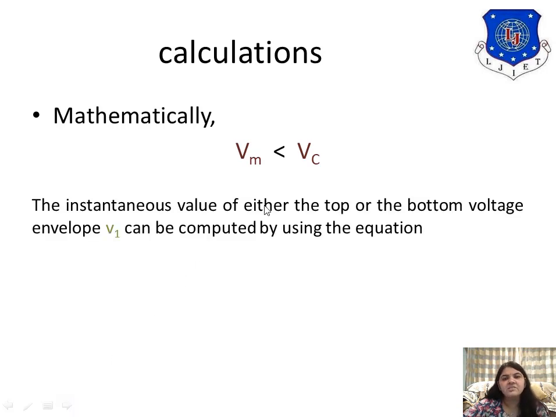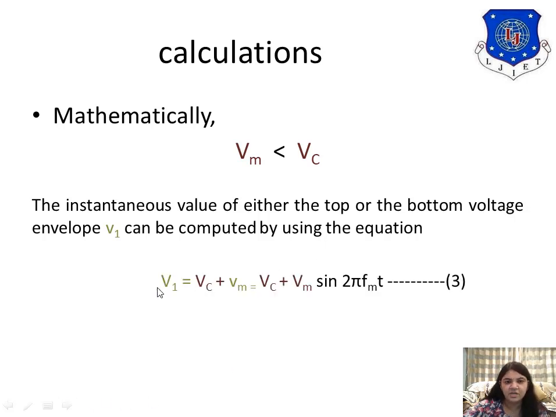The instantaneous value of either the top or bottom voltage envelope V1 can be computed using the equation V1 is equal to, at a particular instant, the carrier peak amplitude plus the instantaneous value of the modulating voltage.